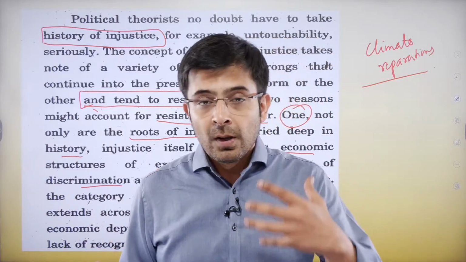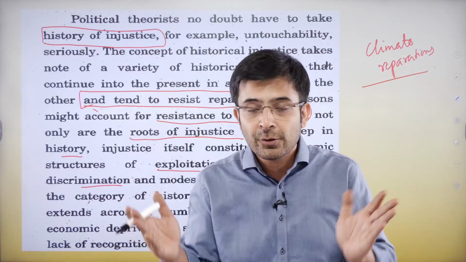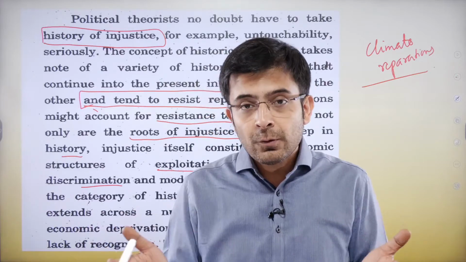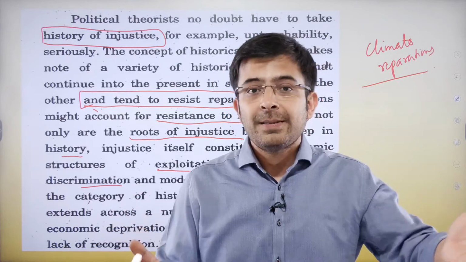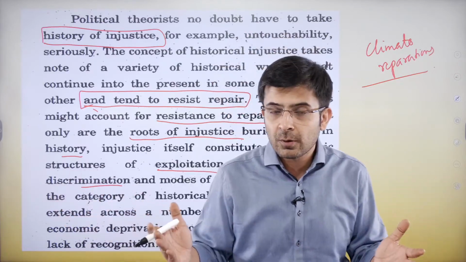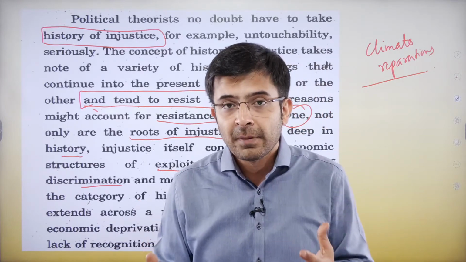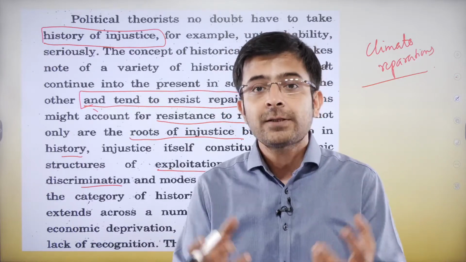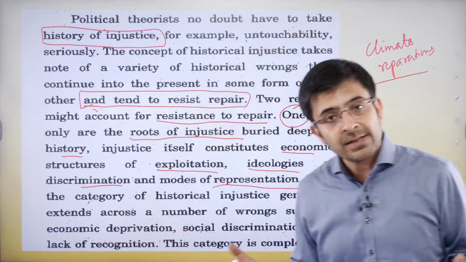Now, this climate reparation also has other problems associated with it. So you have discrimination, say in Africa now. You have people who will be discriminated against by the West. They'll be saying, you know what, you're not important in the whole argument here. There will be problems of untouchability or racial connotations to it, all of that arising out of this competition for resources. And because of which, now you have a lack of representation also.